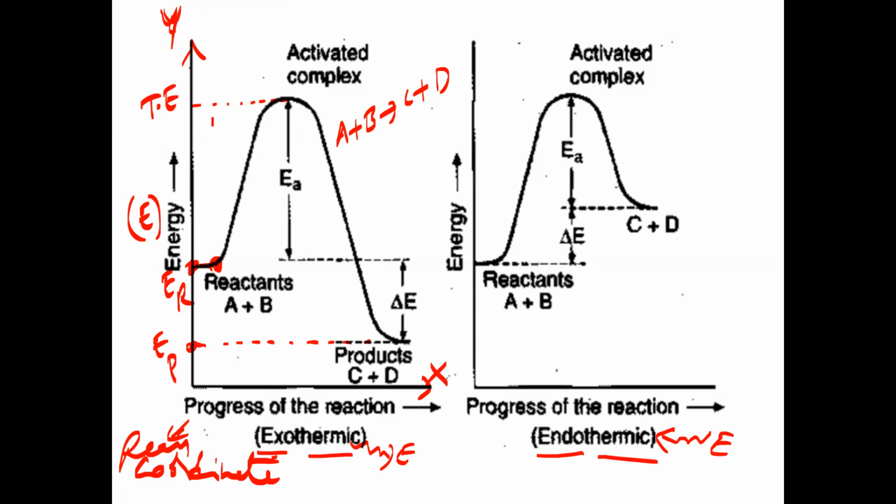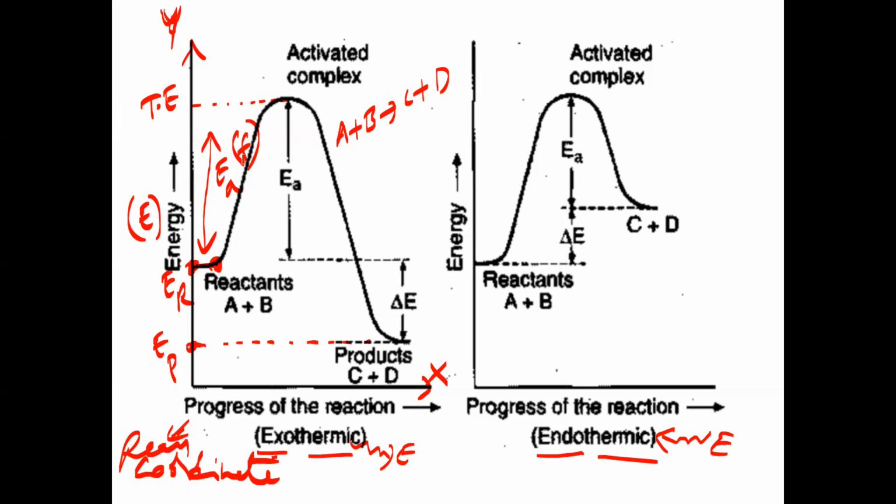Now how much extra energy is required by the reactants? They need threshold energy minus energy of reactants. This difference, what I said in the previous equation, is activation energy. So is this the activation energy of the forward reaction or the backward reaction? This one is the forward reaction.